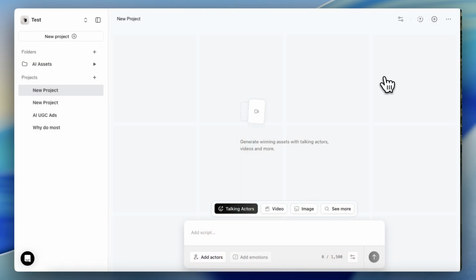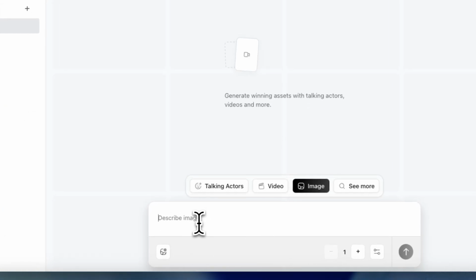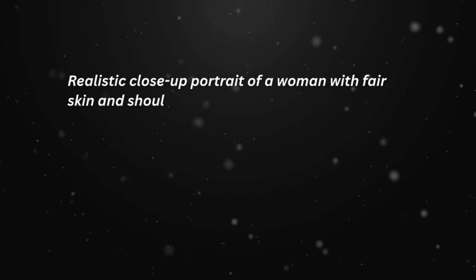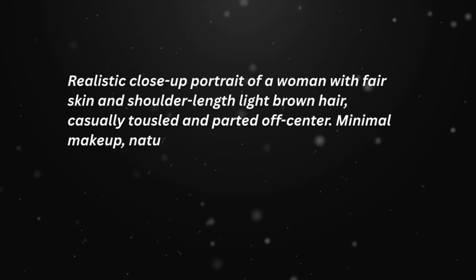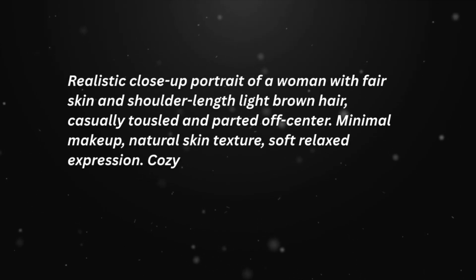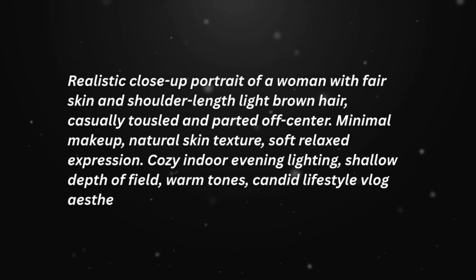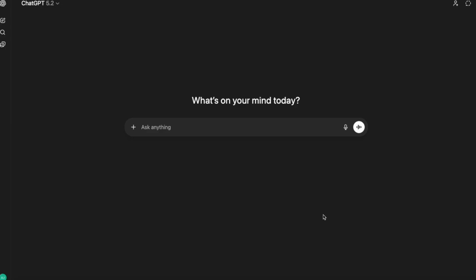So as the first step, what I want you to do is head over to the section where it says image and then just describe your AI influencer in the prompt box. For example, I'm going to do something like this. Realistic close-up portrait of a woman with fair skin and shoulder length, light brown hair, casually tousled and parted off center, minimal makeup, natural skin texture, soft, relaxed expression, cozy indoor evening lighting, shallow depth of field, warm tones, candid lifestyle, vlog aesthetic. So I want to keep this very authentic and relatable, not like a supermodel or anything like that. Oh, and if you don't know how to use fancy words like that, don't worry, me neither.